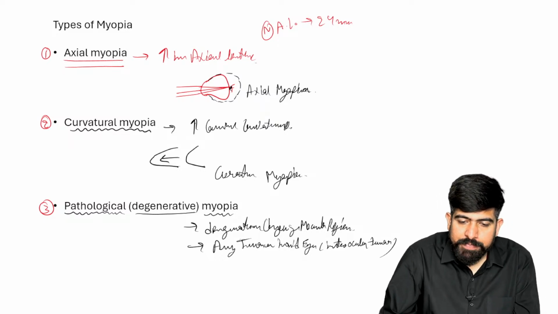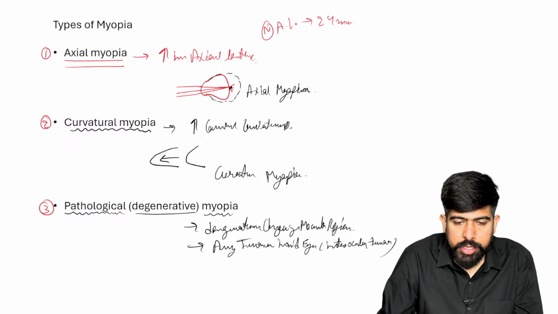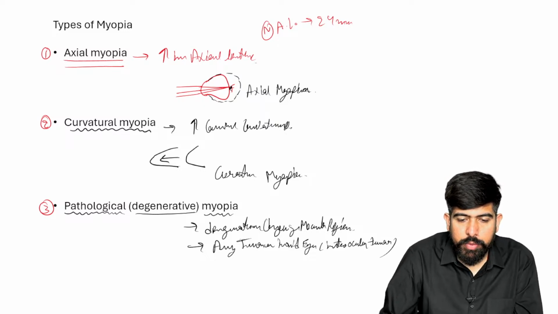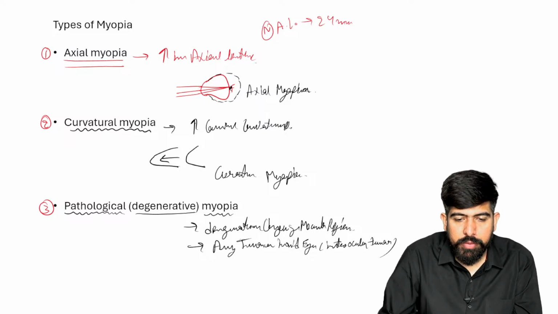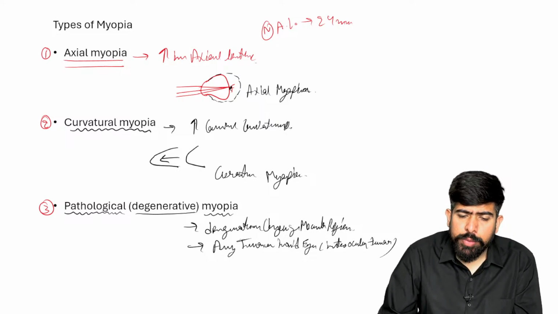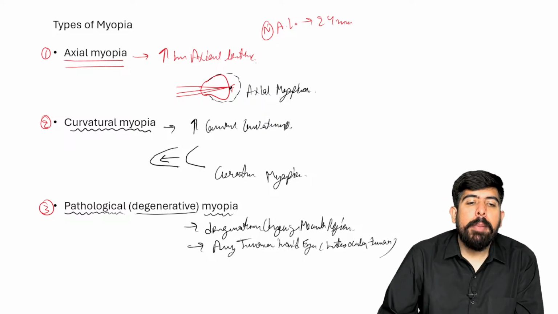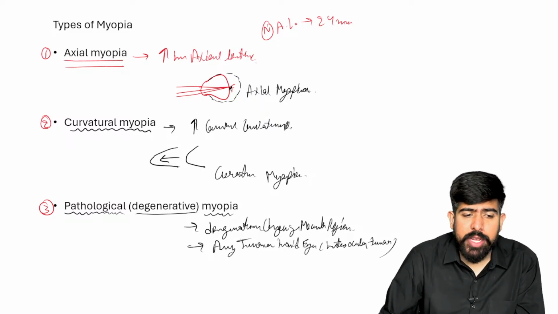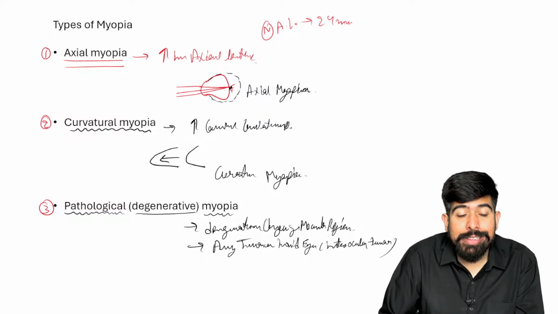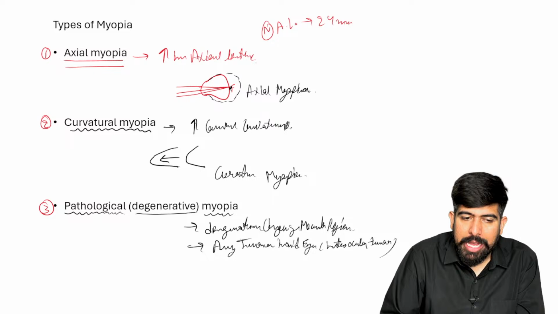Very good. Now, should we move forward? Let's talk about it. We have to talk especially about the special type, the pathological one. There will be pathology seen there, but what about the axial and the curvature? If the curvature increases, this is curvatural. If your axial length increases, this is axial myopia, right? So now, is it clear to you?